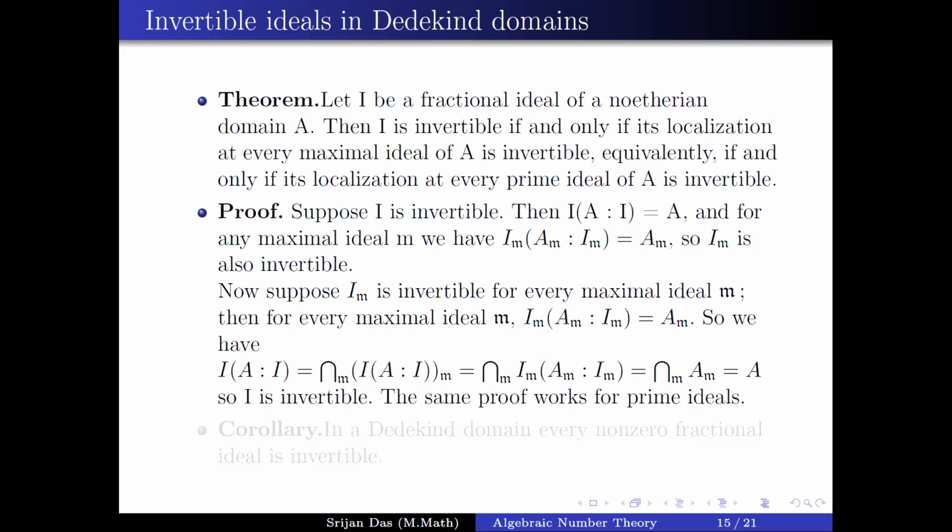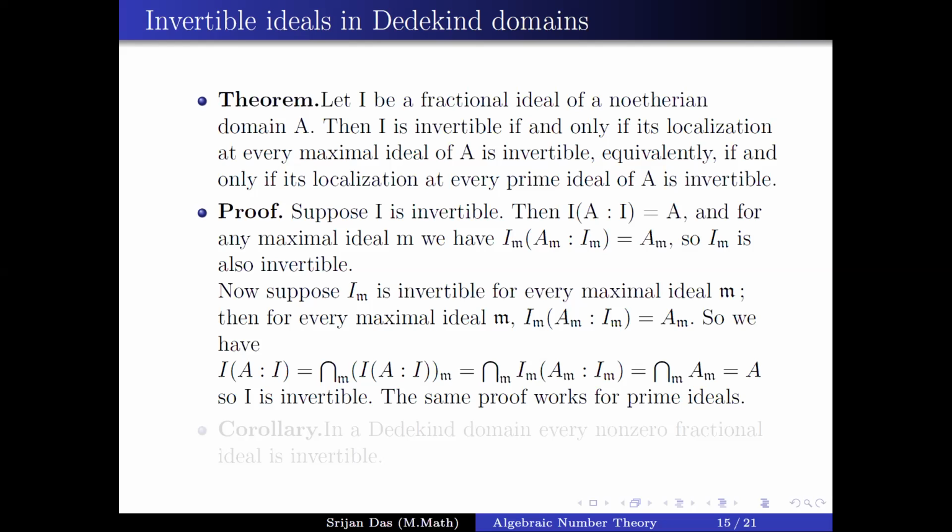It is a famous result of commutative algebra that in a Noetherian domain, I is equal to the intersection of I localized at M, where the intersection runs over all the maximal ideals. And this intersection is the same as the intersection of I localized at P, where P runs over all the prime ideals.